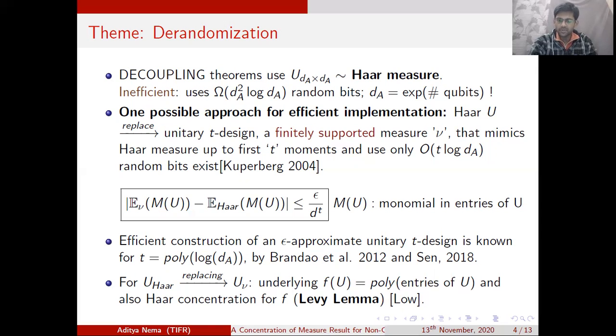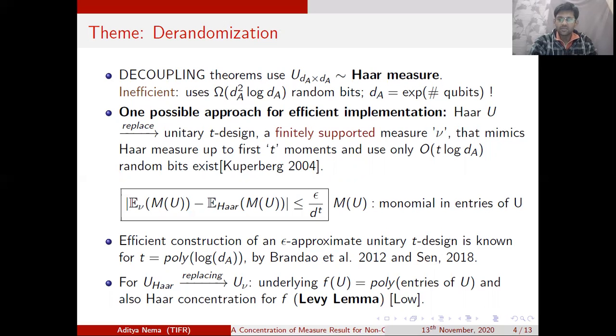Now this step is important because if we have a Haar concentration result for the function f, we can evaluate the Haar moments of the function f up until order t. Then bring in the definition of approximate designs and replace the moments with respect to Haar via the moments with respect to t designs. And then we can apply Markov's inequality to get a probability result for the function f when the unitaries are coming from approximate designs.